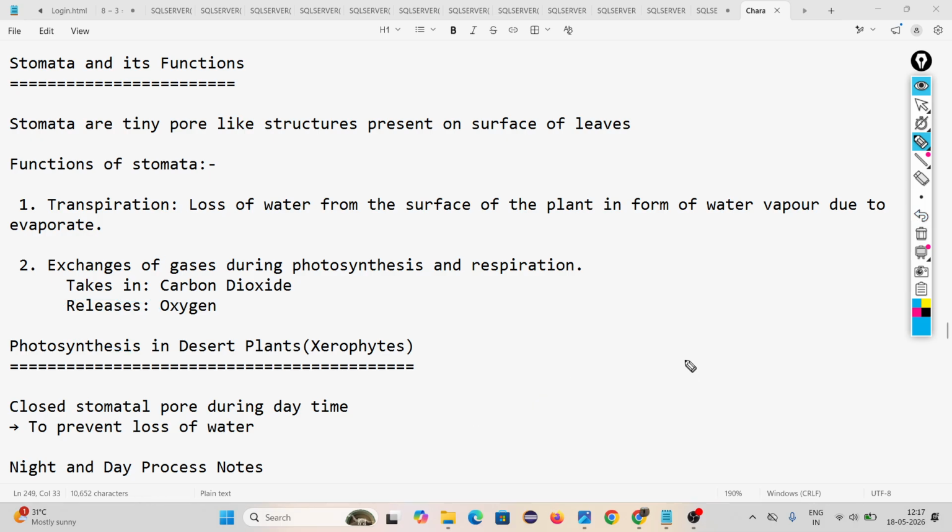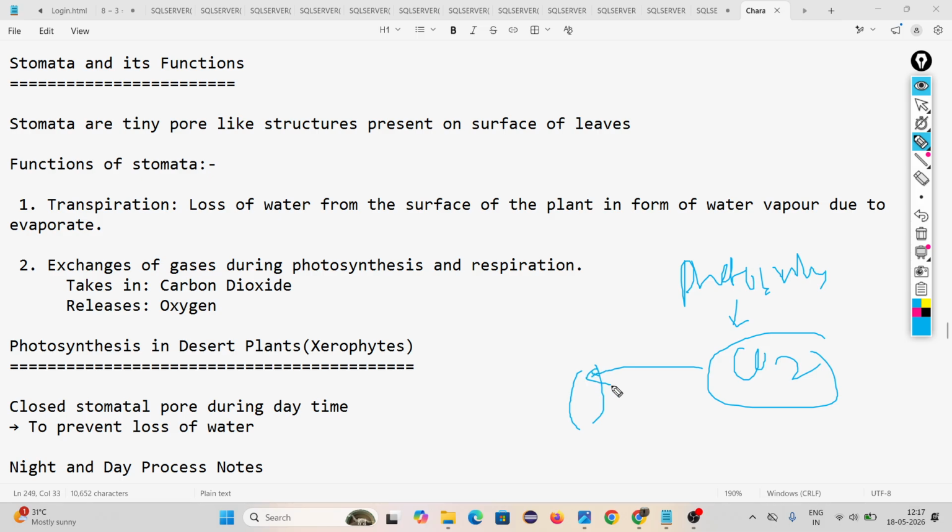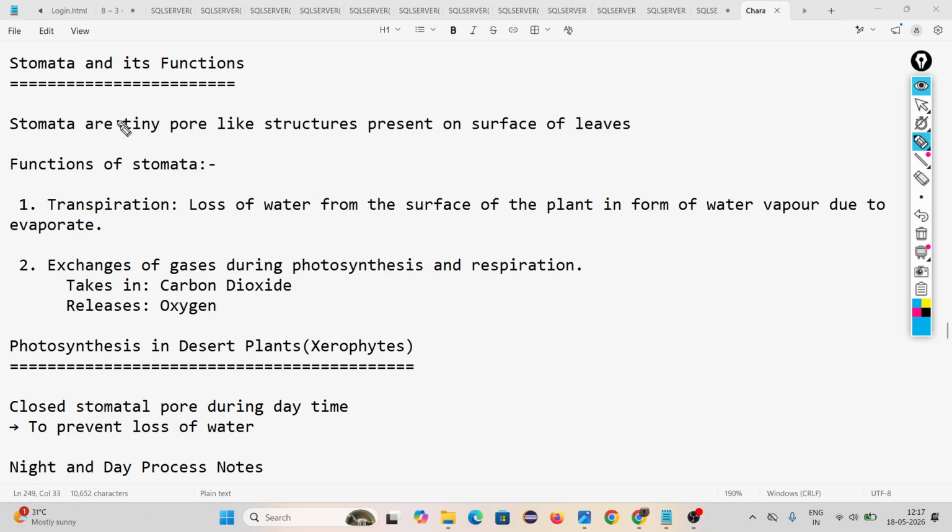In the photosynthesis process, one thing we covered is that carbon dioxide is present outside in the environment. The plant should take this carbon dioxide. How does the plant take this carbon dioxide? By using a tiny pore-like structure called stomata. Now we have to learn about stomata and its function. Stomata are tiny pore-like structures present on the surface of a leaf.